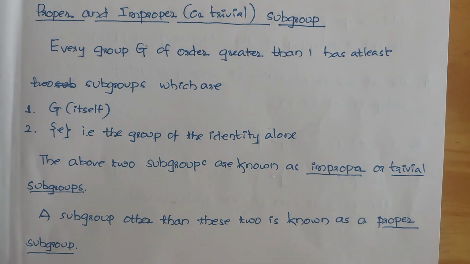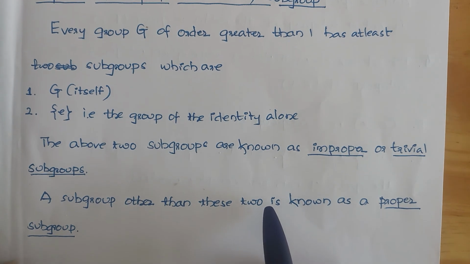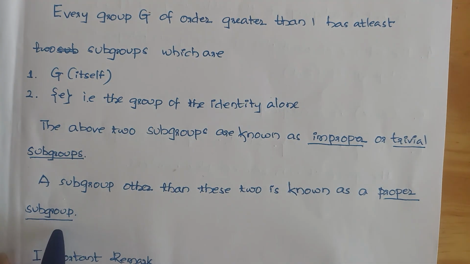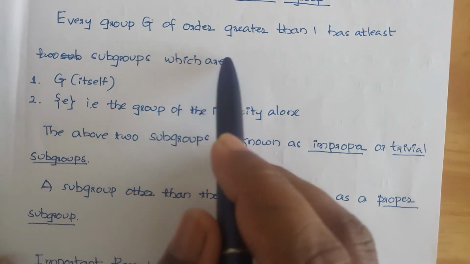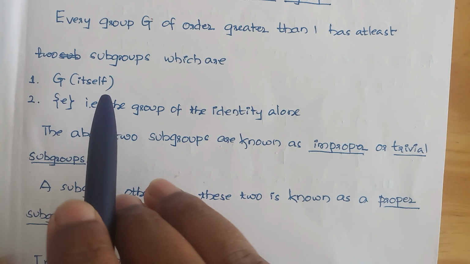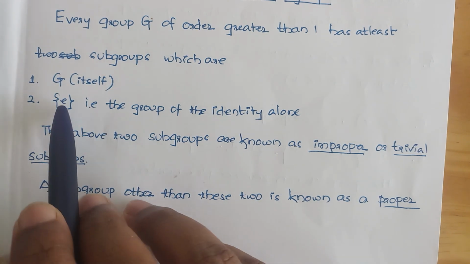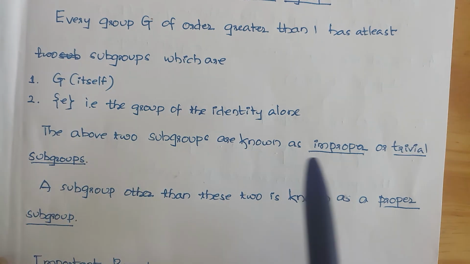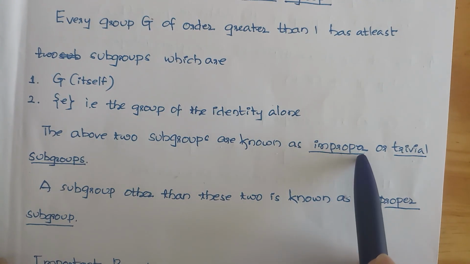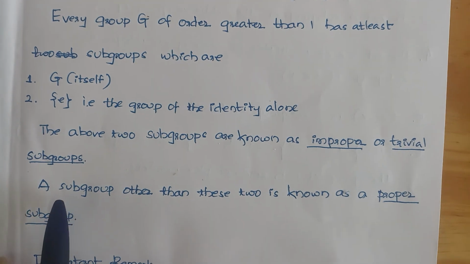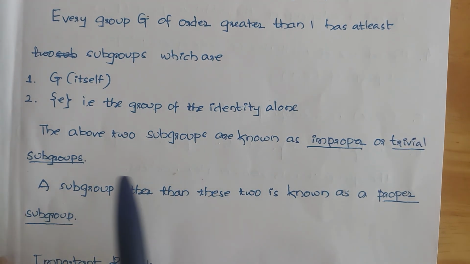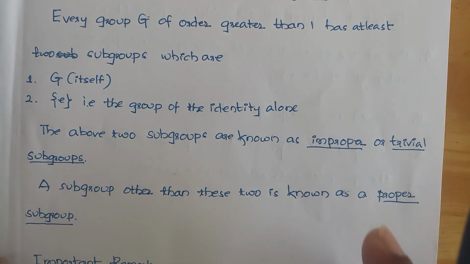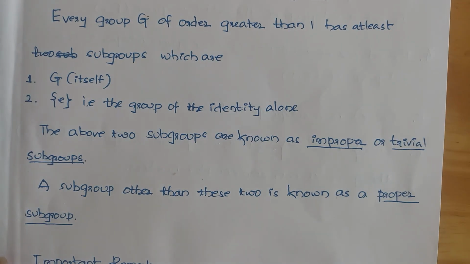A subgroup other than these two is known as a proper subgroup.